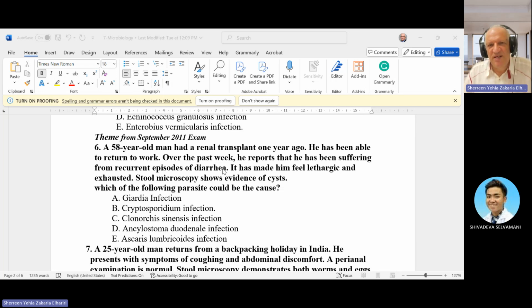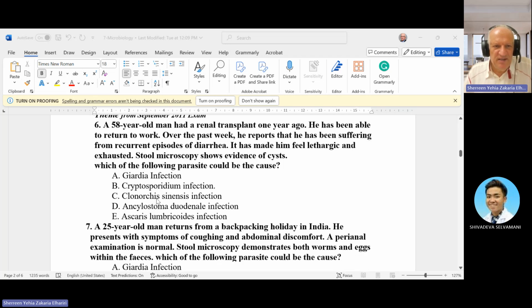Not common in our practice. It has made him feel lethargic and exhausted. Stool microscopy shows evidence of a cyst. So which of the following parasites could it be? So he needs something, a parasite, not common, but can cause diarrhea in immunocompromised patients. In normal people, don't use that. It's Cryptosporidium. Yes, Cryptosporidium infection, it is common, and it can also be blamed in some of the traveler's diarrhea that occurs in some foreigners who travel from Europe to tropical areas.